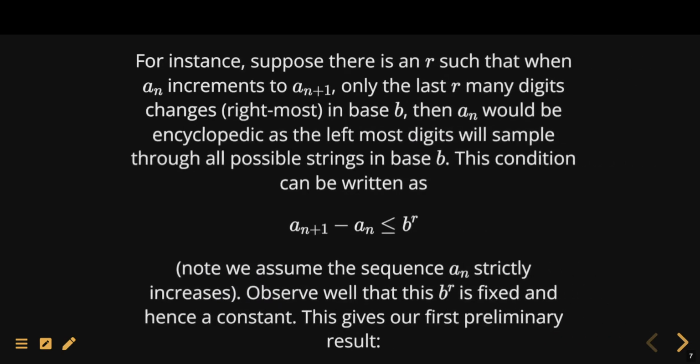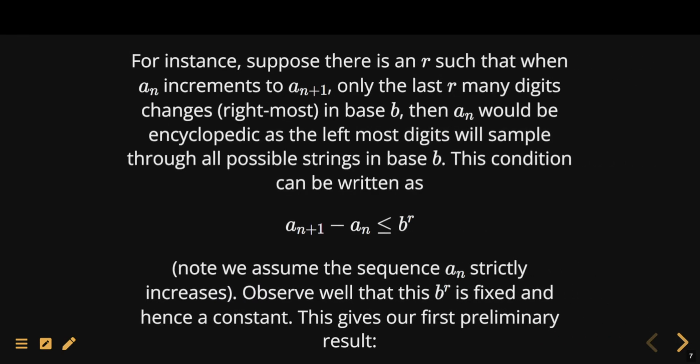For example, suppose there is an r such that when a_n, the sequence, goes to a_{n+1}, only the last r many digits change, that is, the rightmost digits change. Then this sequence will be encyclopedic because the leftmost digits will slowly sample through all the possible strings. I kind of think of this as a speedometer on your car, where the last few digits are changing, but if only the last two digits, let's say, are changing, then the third one will slowly increment up, and so from the third digit onwards, it will slowly go through all the digits.